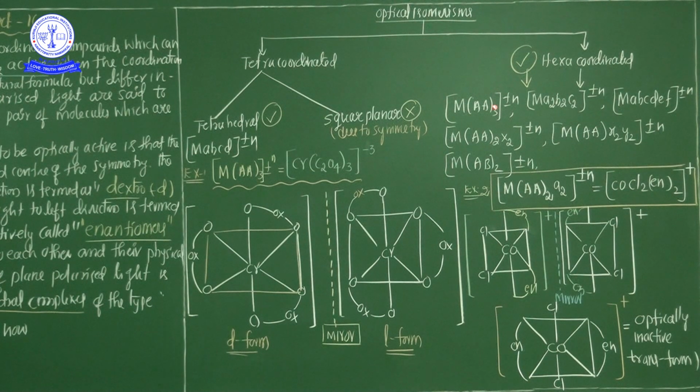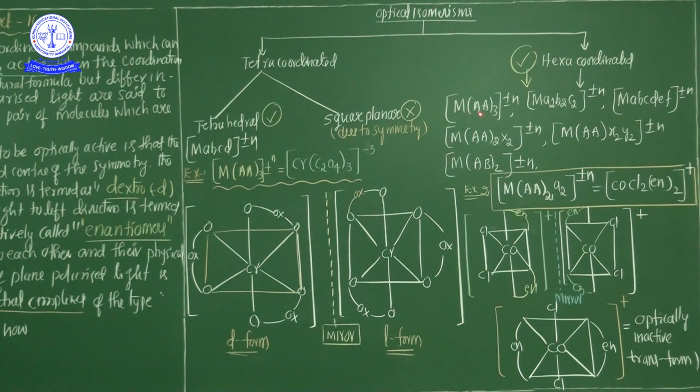Now see, hexa coordinated is nothing but coordination number 6. Here only two types of these compounds exist. From the 6 coordination number, hexa coordination numbers are generally octahedral. Now see carefully what kinds of complex types exist in optical isomerism from the hexa coordination number, or 6 coordination number.